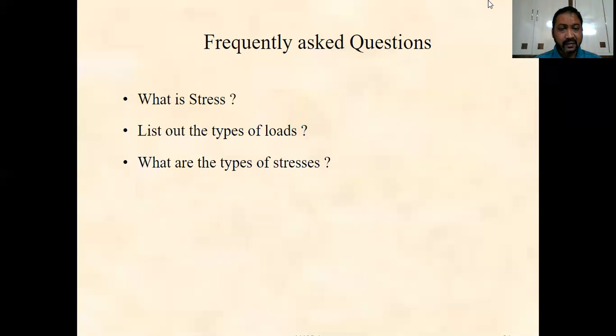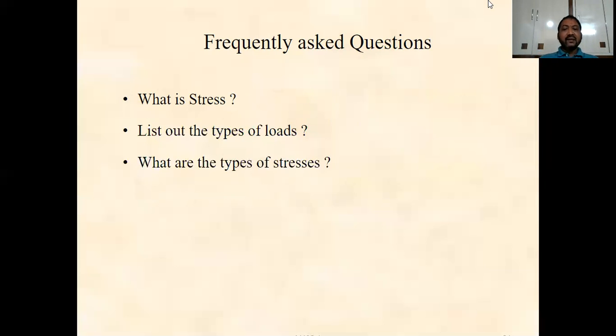Generally the stress can be defined as the internal resistance offered by the body per unit area of cross section when it is subjected to external forces, and the SI unit of the stress is Newton per square millimeters.